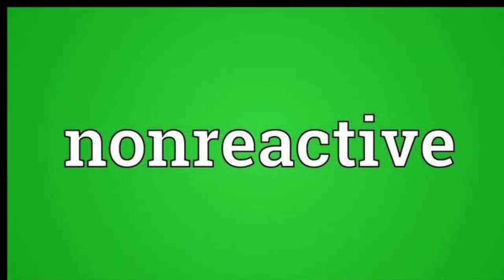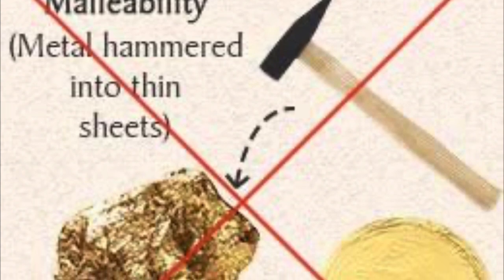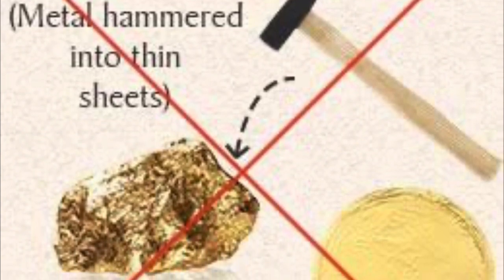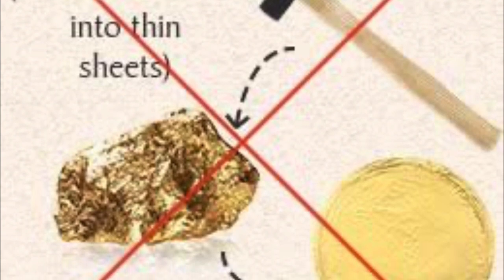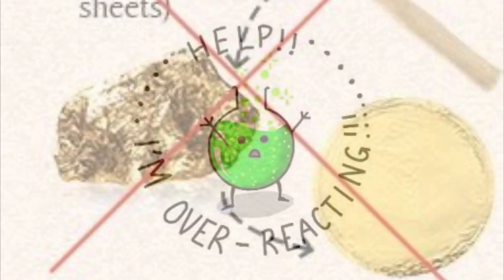For talking about the chemical properties of aldehydes and ethers, I'm going to start with ethers. Ethers are non-reactive. That's why they are used as solvents for a lot of reactions. Also, ethers are very flammable and they can produce explosive mixtures when they evaporate and mix with air. Another chemical property of ethers is that they aren't malleable. This means that they aren't able to change their shape to another form like other elements.